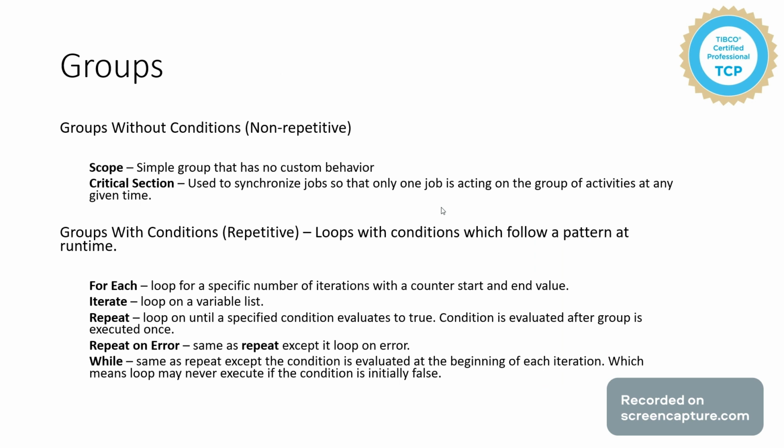And While is also the same as the Repeat group, but While will execute the condition before executing that particular group for the first time. Whereas Repeat will execute a group one time, then the condition is evaluated, which means Repeat will at least execute one time, whereas While will execute only when the condition is true. So if the condition is initially false, then that group is not executed when we use While. So we can use While or Repeat based on the business requirements.